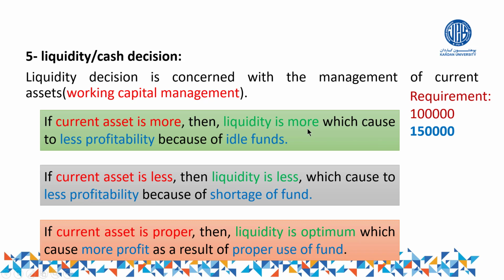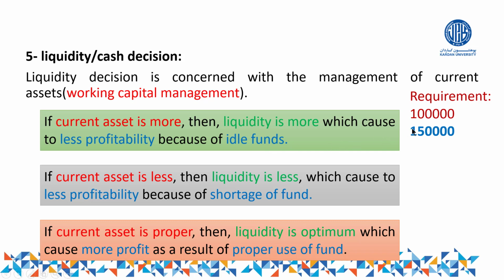So liquidity will be more, which causes less profitability, and because of what? Because of idle funds. If you maintain more cash in the business, of course liquidity will be more, but the problem is that the profitability of the business will be less. Why will the profitability of the business be less? Because of idle funds. Idle funds means the funds without usage, or the funds which are not used for the operation.